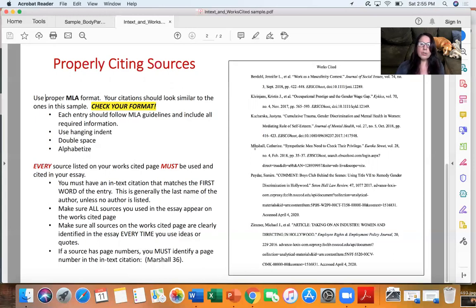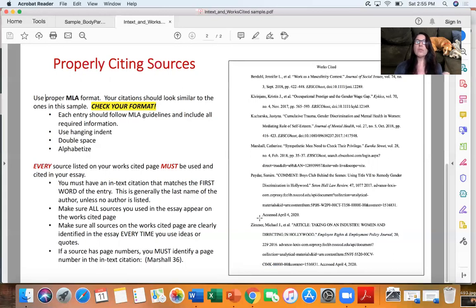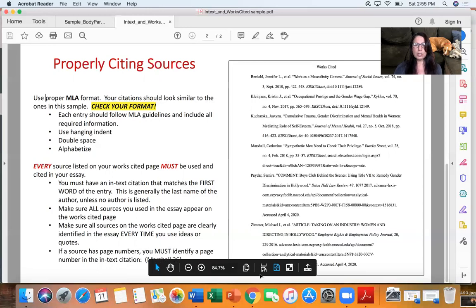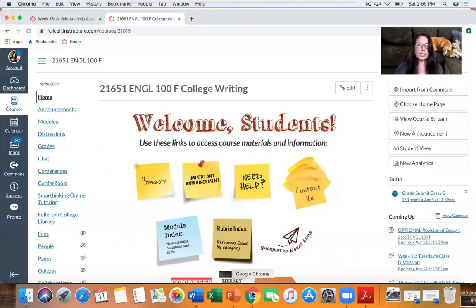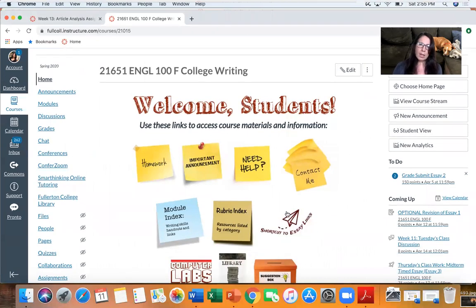Okay, so make sure you have your works cited page in order. Really important for this last essay. This is your kind of final exam, this research paper where you're demonstrating that you have met all 4 of the student learning outcomes for English 100, and 3 of those have to do with research and source use. So you want to make sure that you're doing it right. Of course, you can always contact me, Writing Center, Tutoring Center, the Reading Center. There are a lot of places that you can get help. So always feel free to contact me if you need help, if you're struggling, if you're not sure, if you are using a source that you can't figure out how to do it, just send me the link to it and I'll help you.